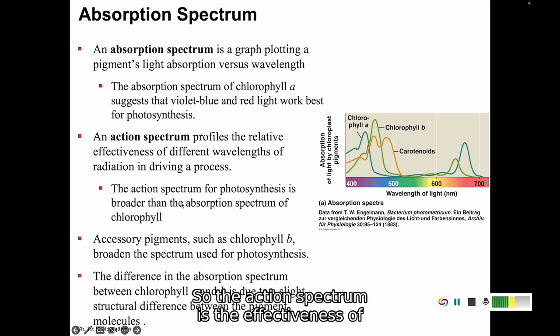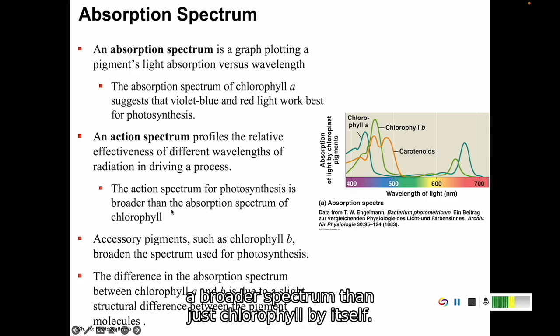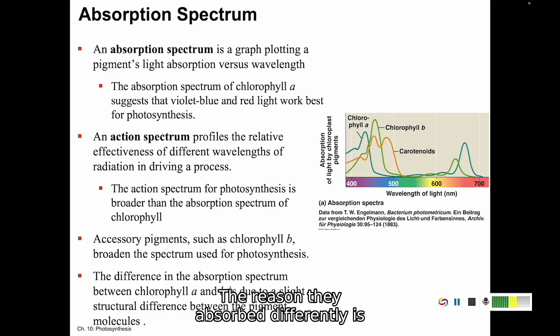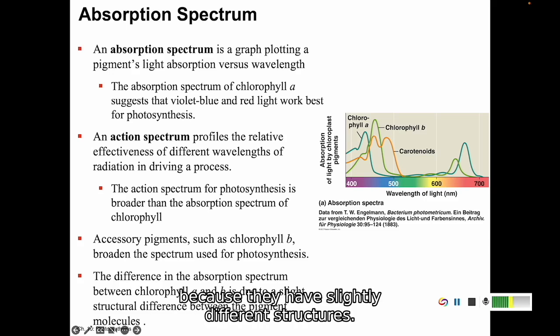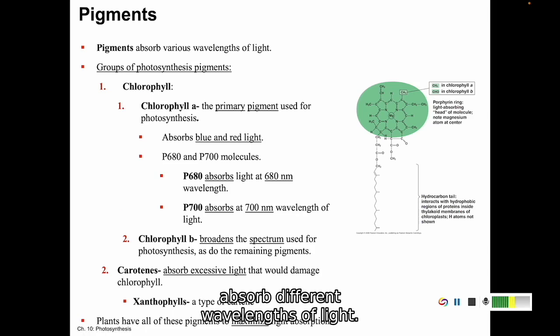So the action spectrum is the effectiveness of different wavelengths to drive photosynthesis. And as a whole, photosynthesis has a broader spectrum than just chlorophyll by itself, because we're using different molecules together. The reason they absorb differently is because they have slightly different structures.